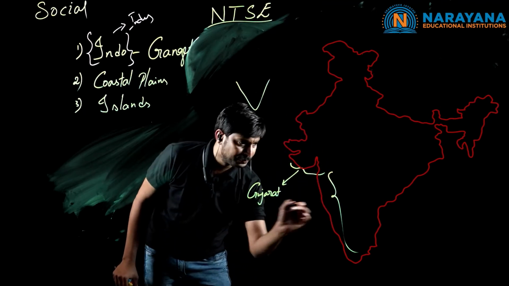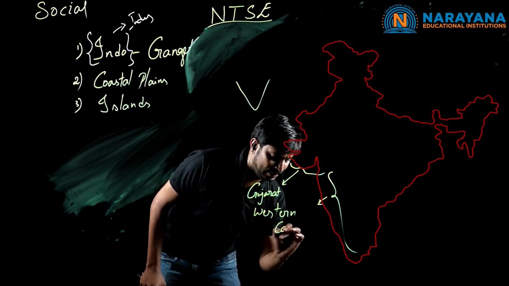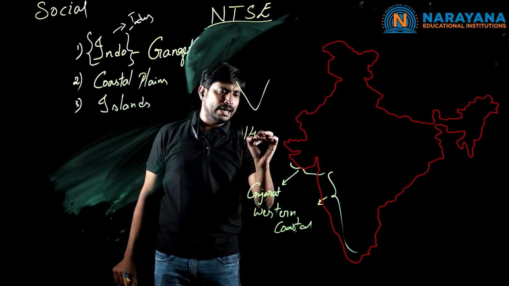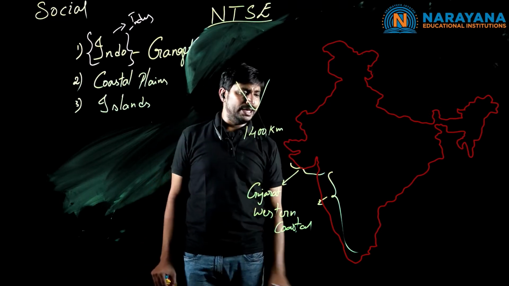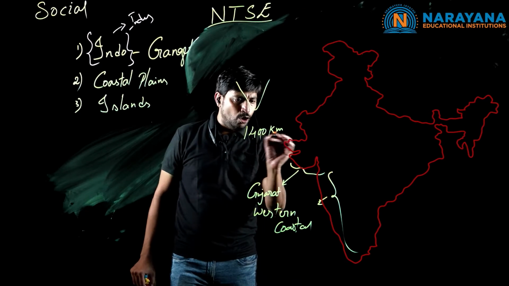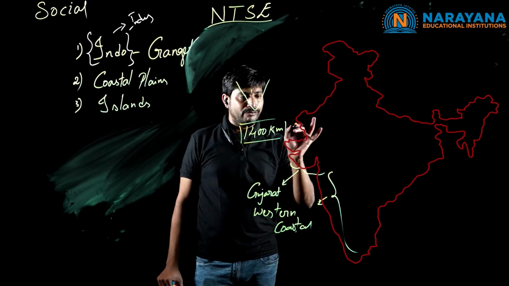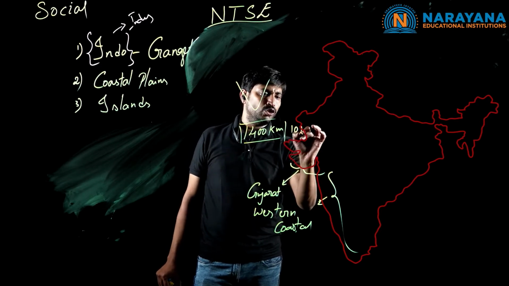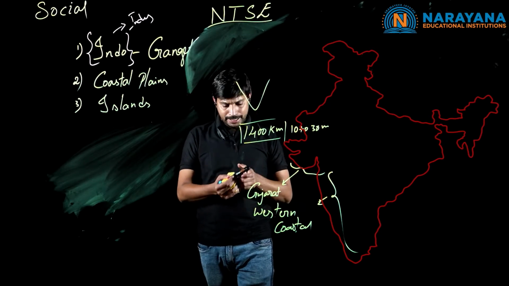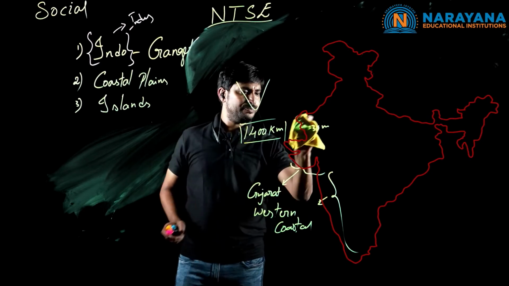Clear? Western coastal plains. These western coastal plains are continuous, covering a length of about 1400 kilometers, beginning from Maharashtra and ending with Kerala. Clear, children? So how much length is it? It covers about 1400 kilometers, and the width is about 10 to 30 meters in the western coastal plains.